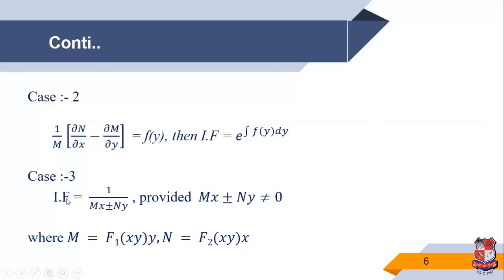Case 3: if the differential equation of the form M dx plus N dy, where M and N are of this type of form, is given, then the integrating factor is 1 upon (Mx plus Ny) or (Mx minus Ny), where Mx plus Ny is not equal to 0 or Mx minus Ny is not equal to 0. So there are different cases for finding the integrating factor.